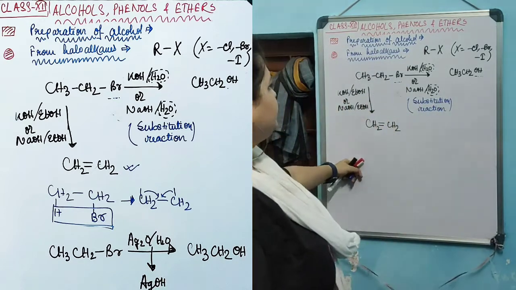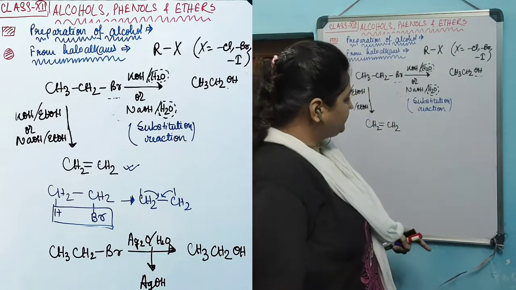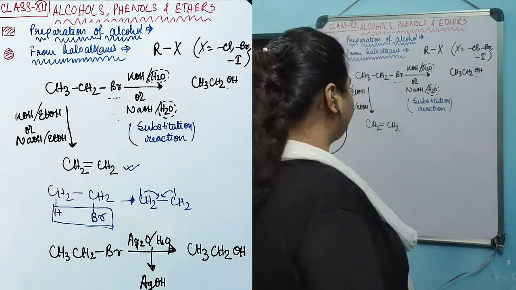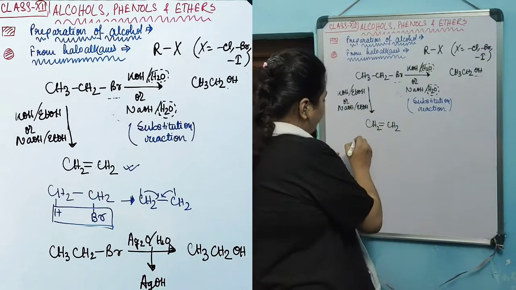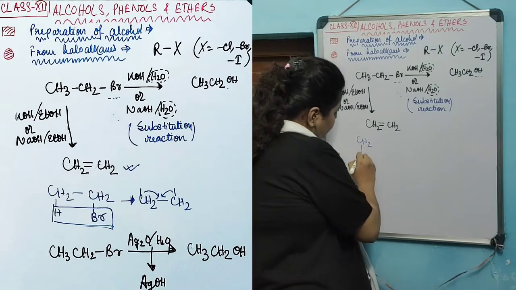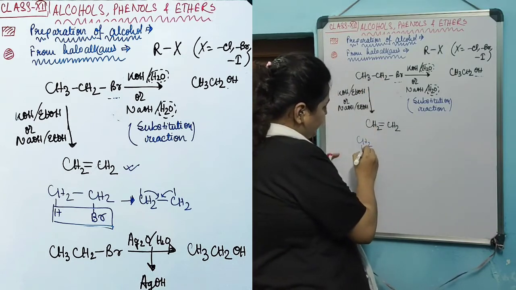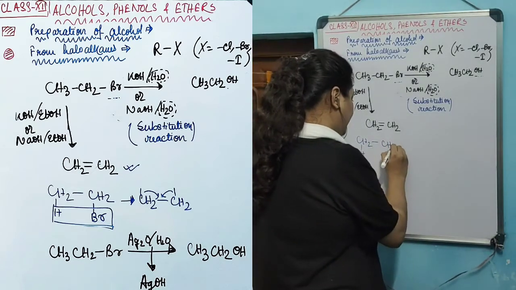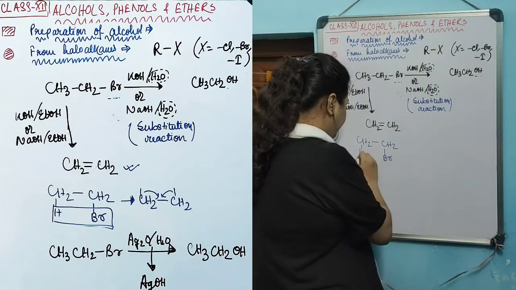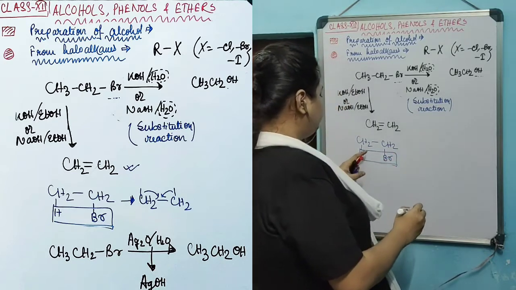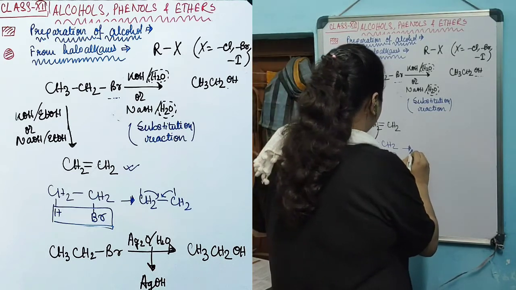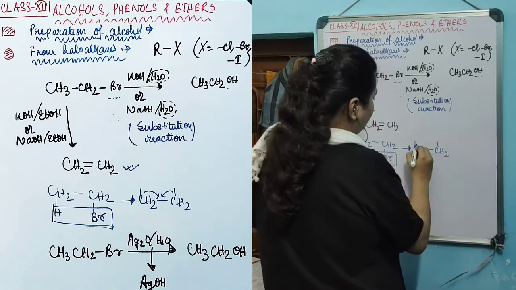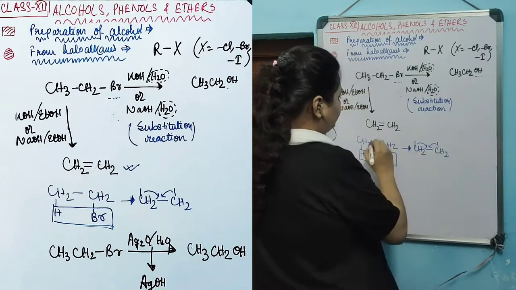But in this case, if the same reagent KOH or NaOH is added, but in the alcoholic solvent medium, in that case elimination will happen. Elimination means that this CH3 becomes CH2 and this CH2 becomes CH2Br, in that case HBr will be eliminated and the bond will be opened up, and this bond will then form the double bond.